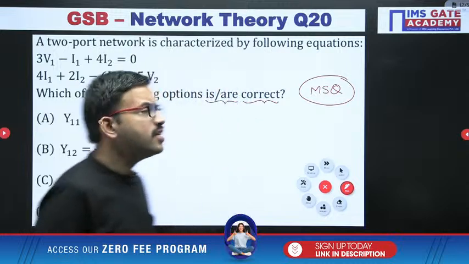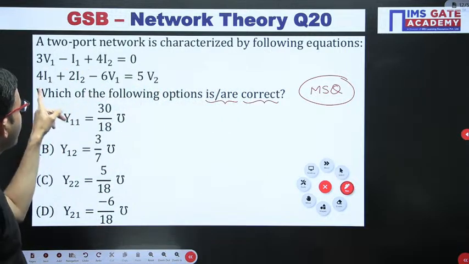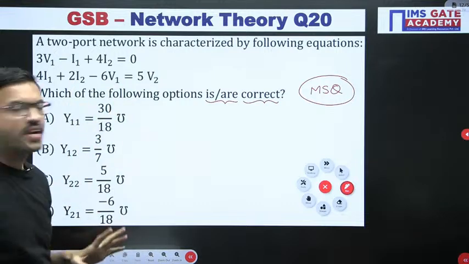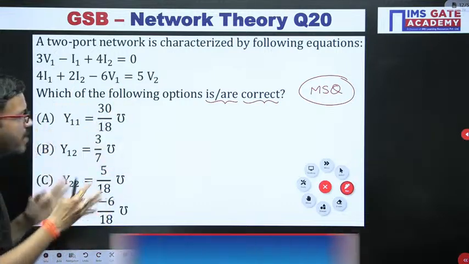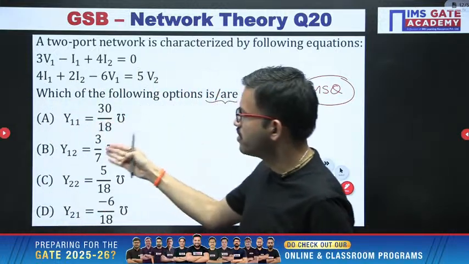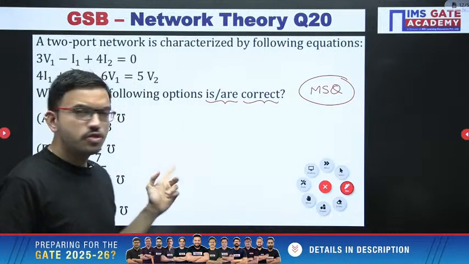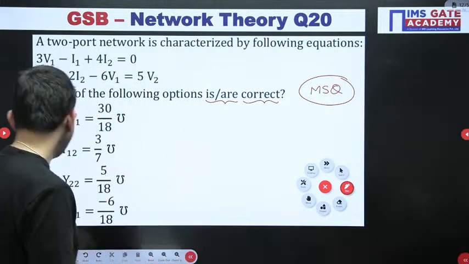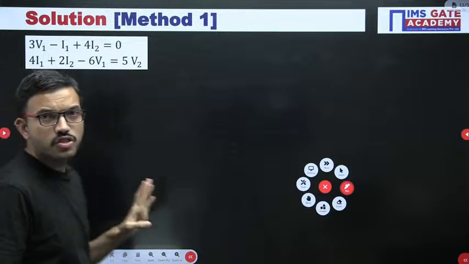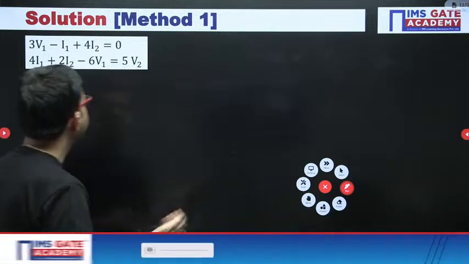First of all, if you observe these equations, here V1, I1, I2, I1, I2, V1 and then V2, you are having Y parameters. All the Y parameters you are having: Y11, Y12, Y22, Y21. So this question you can solve in 2 methods. I am just mentioning method 1 how to solve this question, but I am giving it as homework. I am just giving the approach, you can try later.